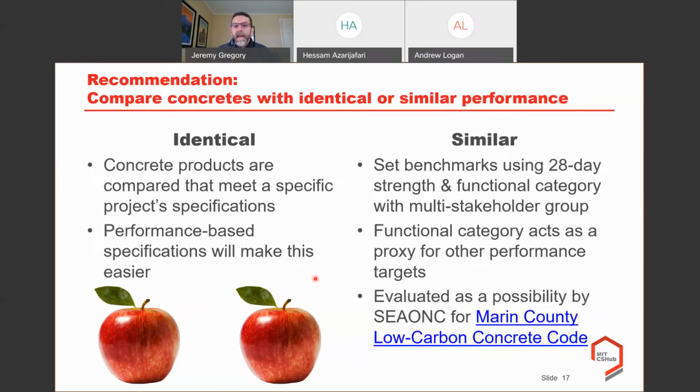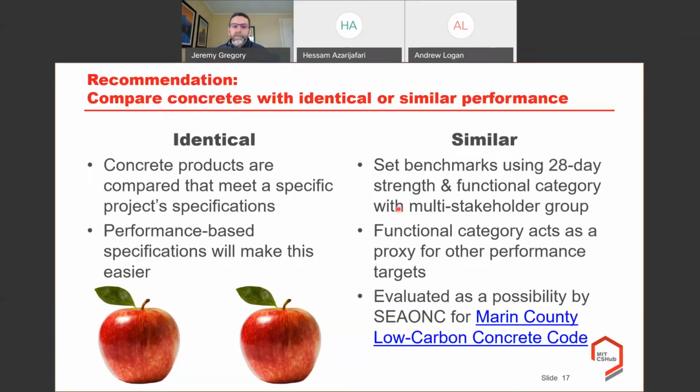You know, that has to be decided by a multi-stakeholder group. And what happens is those functional categories then act as a proxy for other kinds of performance targets. That is, when we say foundations, we're not being explicit about all those other performance requirements we need for foundations, but it's implicit.